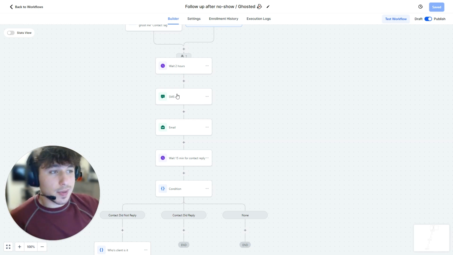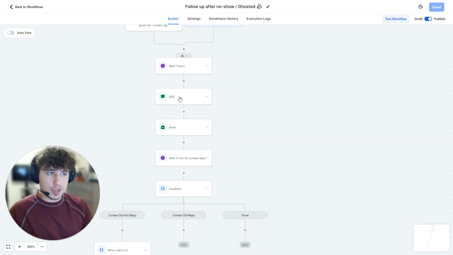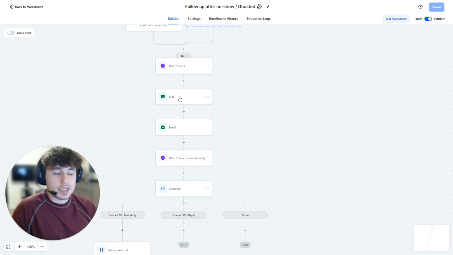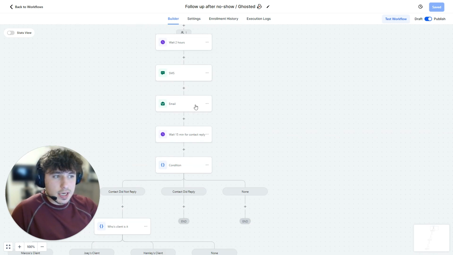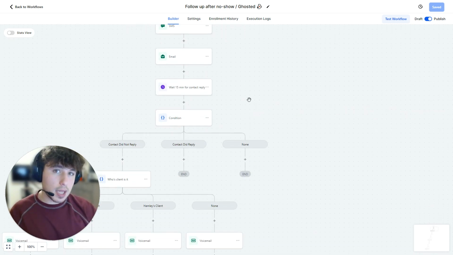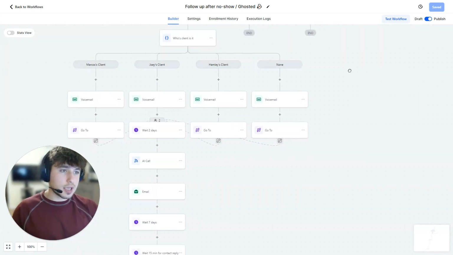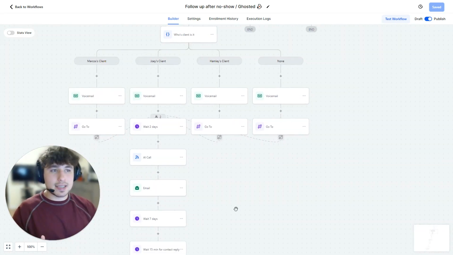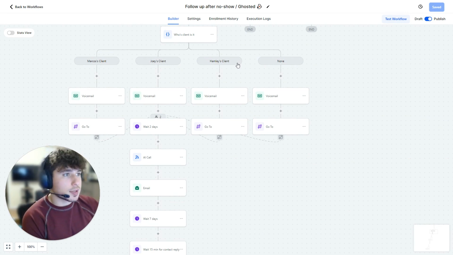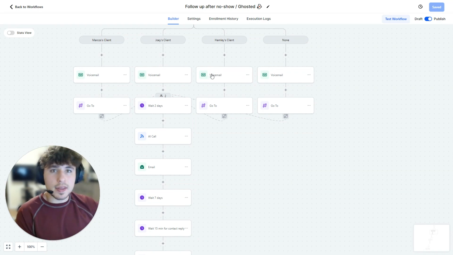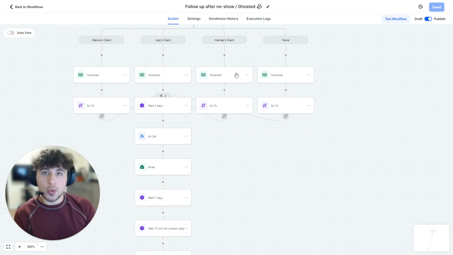And how we're going to do that is first by sending a message. So I'm not going to click on these and show you the exact messages that we used for this company, but obviously that's customized for each different business. Now, we send a message, then we send an email, then we're going to wait for the contact to reply, and if they don't reply, then we're going to say, okay, who is this contact? Now, in this example, I use me and 2 people that are on my team. So we have Joey's client, Marcos' client, and Hamley's client, okay? Depending on that, we're going to leave a voicemail with that person's voice saying, hey, just following up, give us a call, text, email back, right?